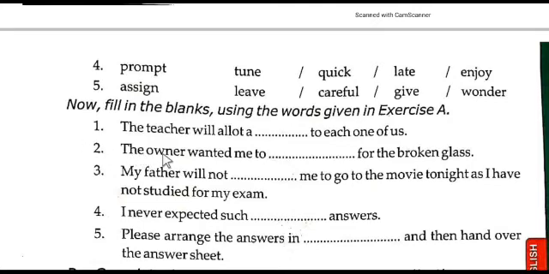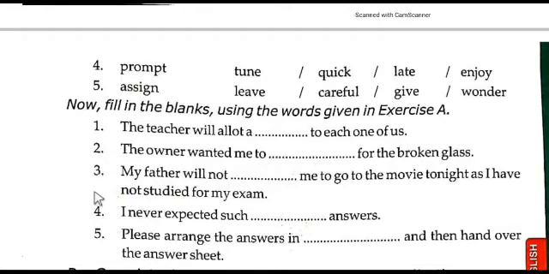Second one: the owner wanted me to dash for the broken glass. What can you write here? A boy or a girl might have broken the glass of the window. So the owner of the window wanted him or her to pay for the broken glass. So we use pay or compensate.